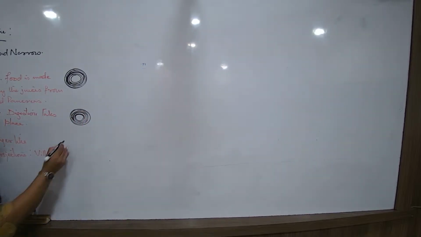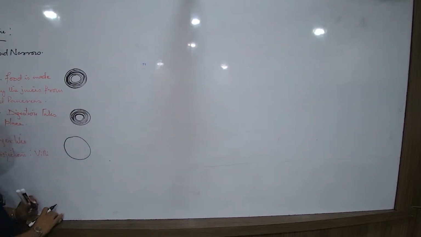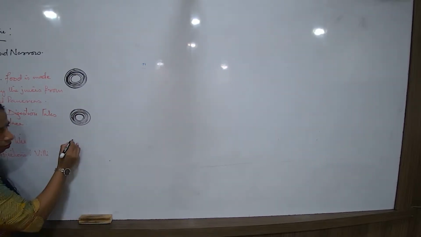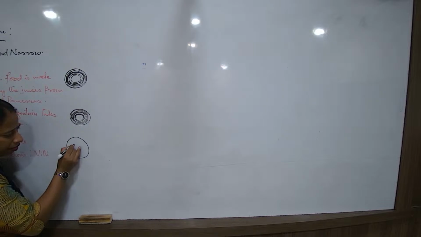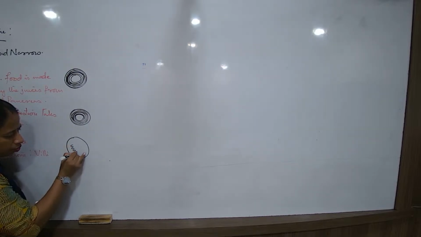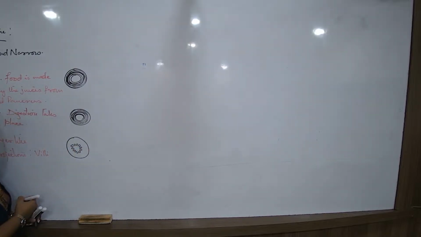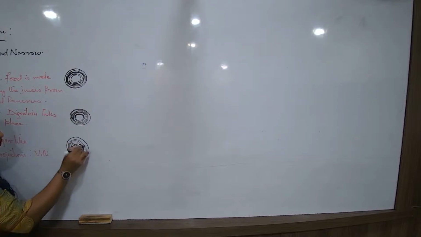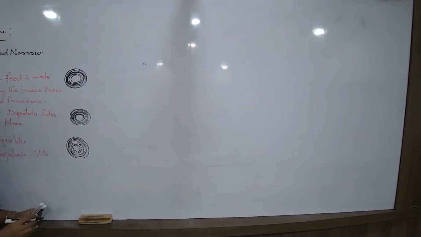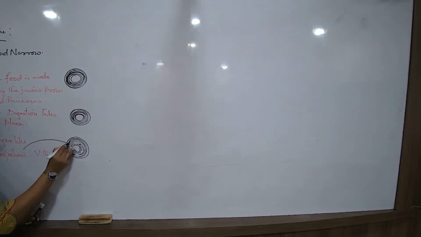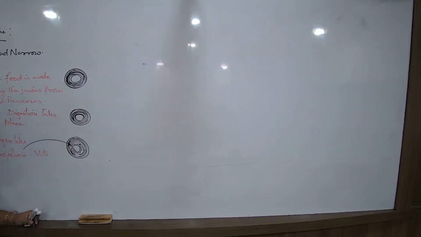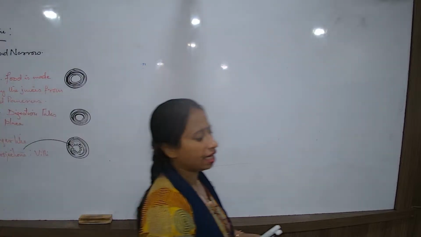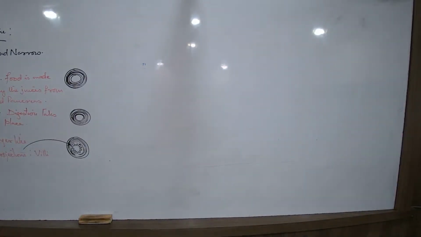Is it the same when I talk about the ileum? No, it's a bit different. When I talk about the ileum, the diameter of the tube is almost the same, but when I look into the inner wall of the ileum, the inner wall of the ileum is all like this. It's not even like this. The inner wall of the ileum is all like this, and apart from that, the layers and layers of the cells. So the inner wall of the ileum has got this type of finger-like projections. And what are these finger-like projections known as? These finger-like projections are known as villi.